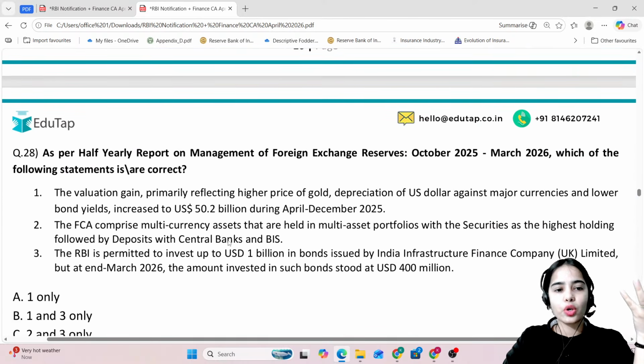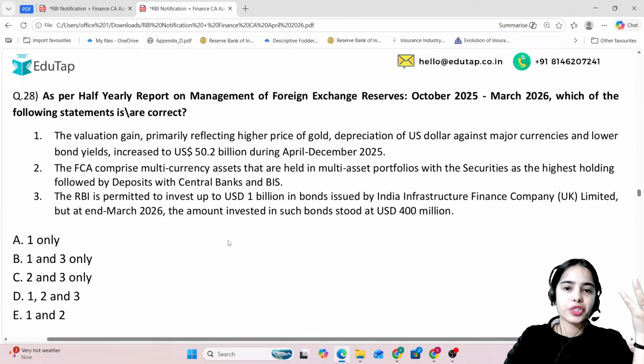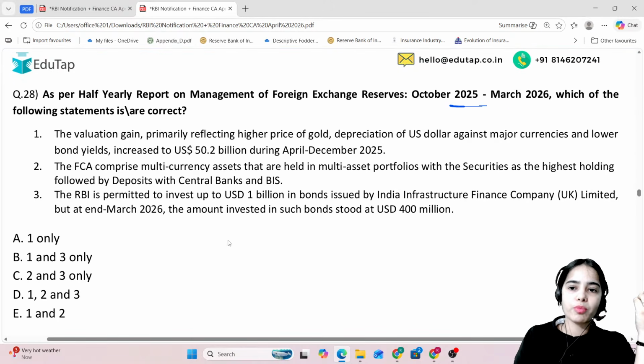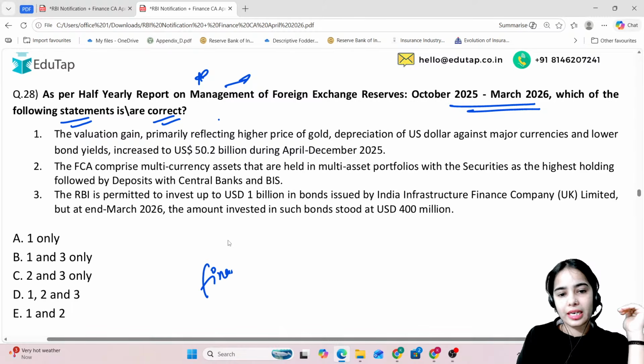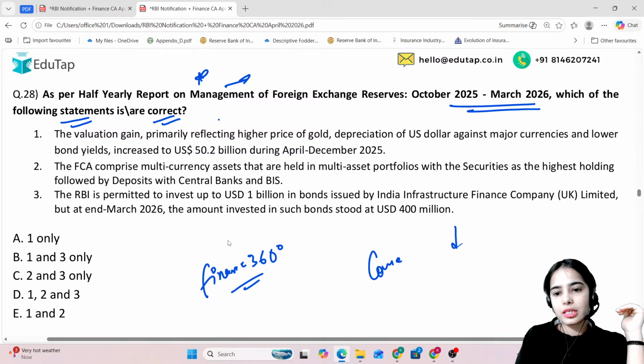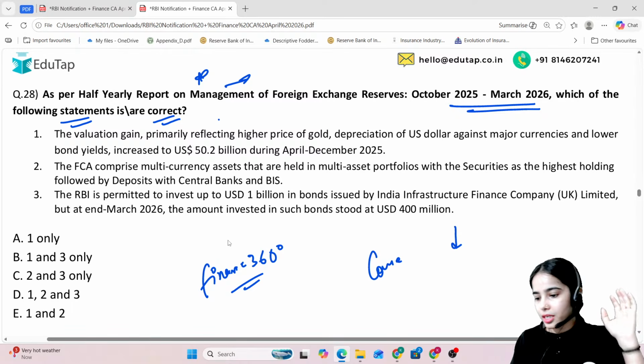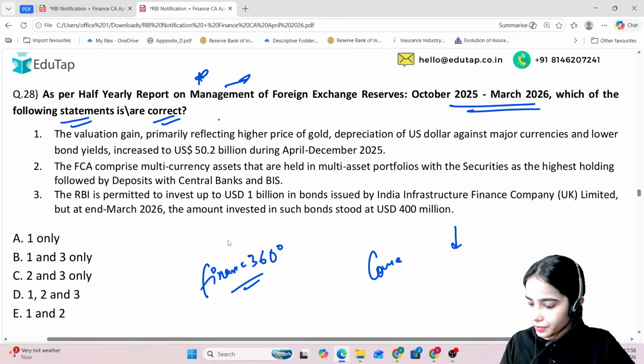Next is the question on the half-yearly report on management of foreign exchange reserves, October 2025 to March 2026. Which of the following statements is or are correct? Try to answer this question. We have discussed this in Finance 360. For the course students, we are going to discuss it in the reports section. Okay?